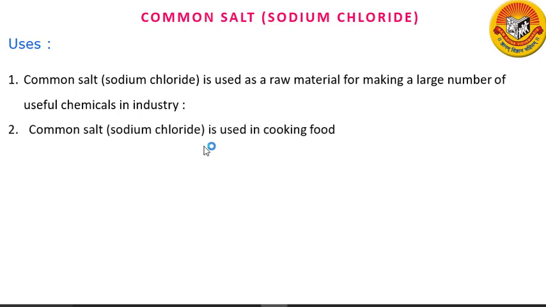Common salt is used in cooking food. It improves the flavor of food. Sodium chloride is required in our body for working of the nervous system, the movement of muscles, and the production of hydrochloric acid in the stomach for digestion of food.